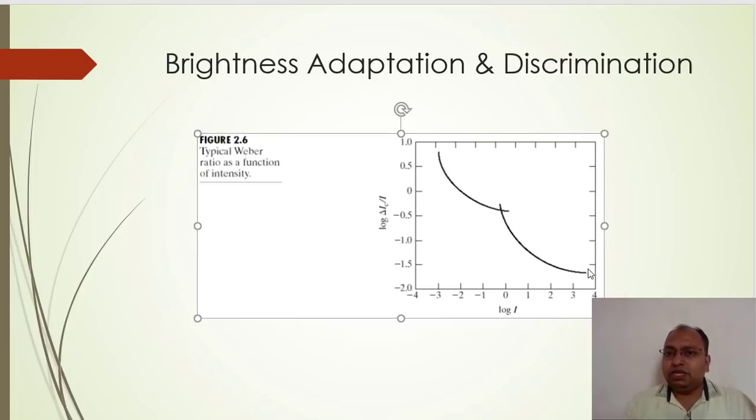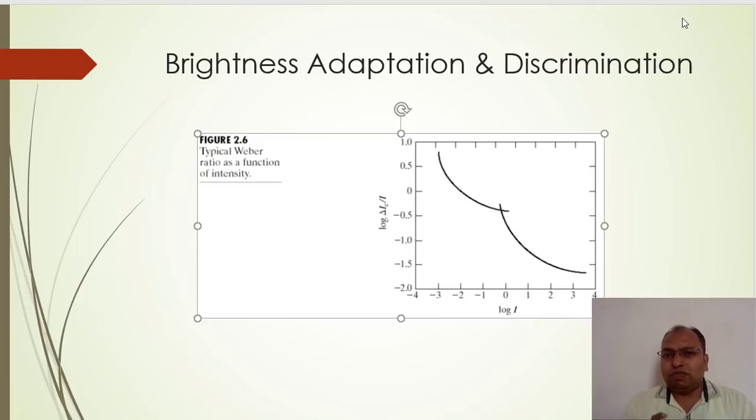Okay, so there must be a large change in the brightness, and only then can we identify it, if the Weber's ratio is high. And if the Weber's ratio is low, even a very small or fine amount of brightness change is going to occur, then we can identify that change, or discriminate. So the possibility of discrimination whenever the Weber's ratio is small is high. And whenever the Weber's ratio is high, then the discrimination possibility is very low. Okay, so Weber's ratio and discrimination possibilities are inversely proportional to each other.